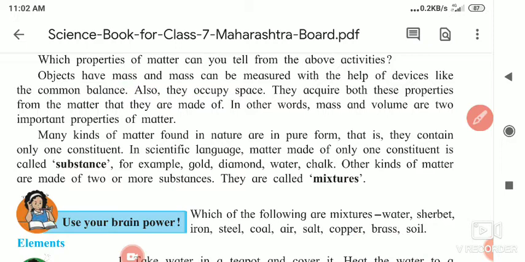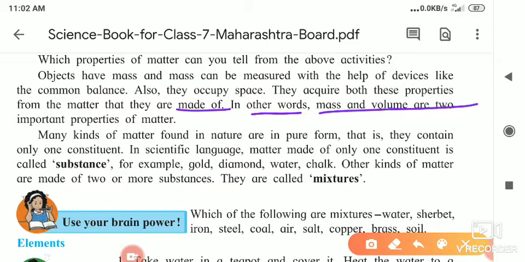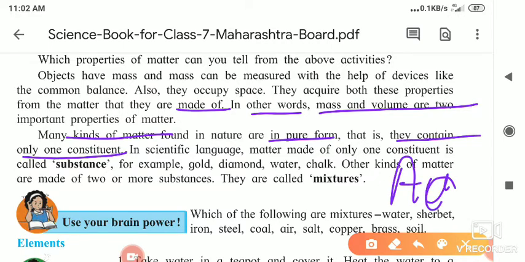Now they acquire both these properties from the matter that they are made up of. In other words, mass and volume are the two important properties of matter. Many kinds of matter are found in nature in pure form. Okay, that is, they contain only one constituent. For example, gold, Au. Okay, it occurs in pure form. In specific language,